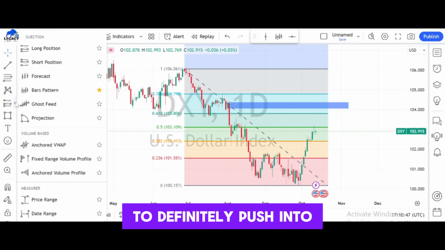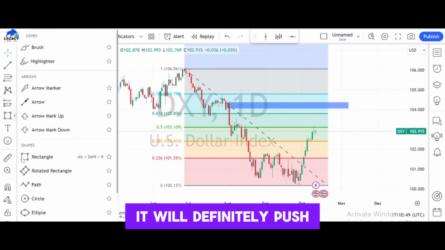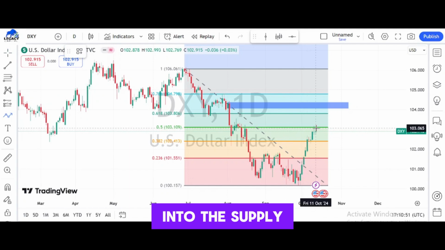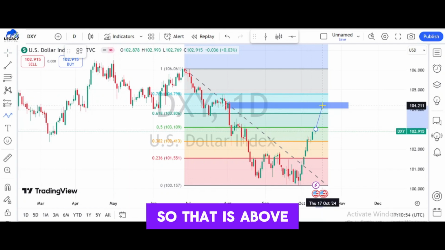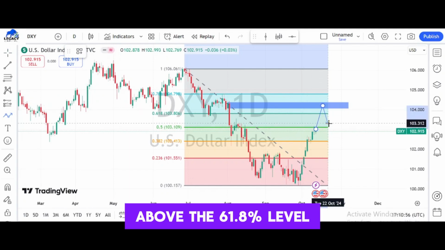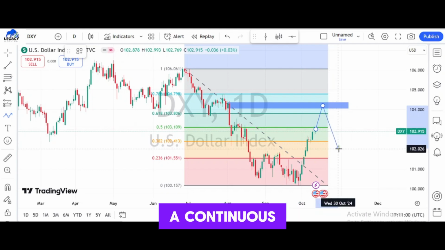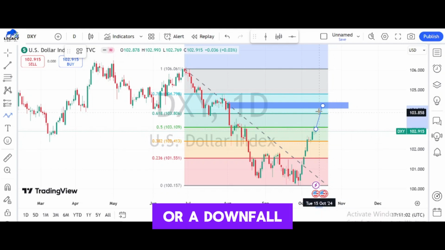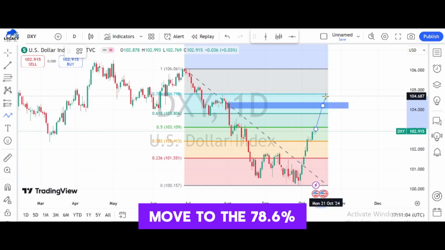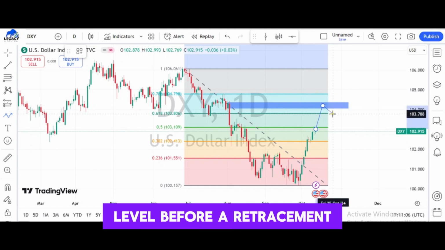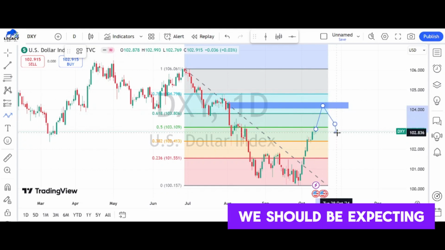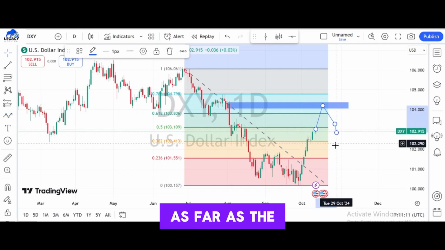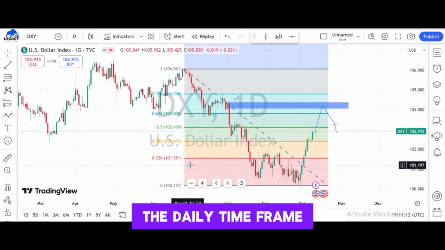into the supply zone that is above the 61.8% level before we are seeing a continuation or maybe a reversal or a downfall, or it might further move to the 78.6% level before a retracement. So that is what we should be expecting as far as the DXY is concerned on the daily time frame.